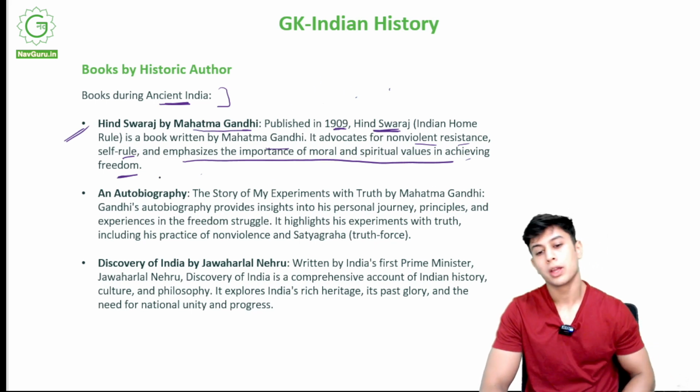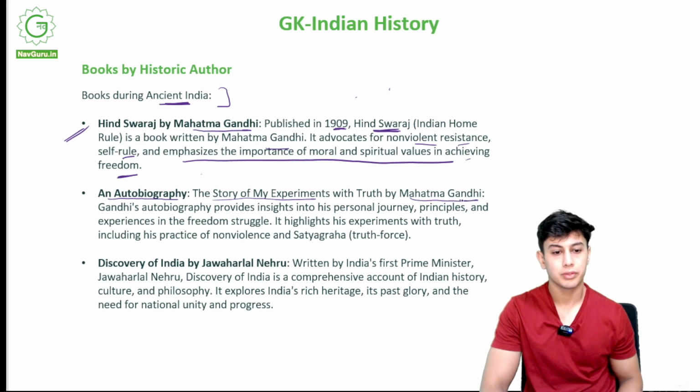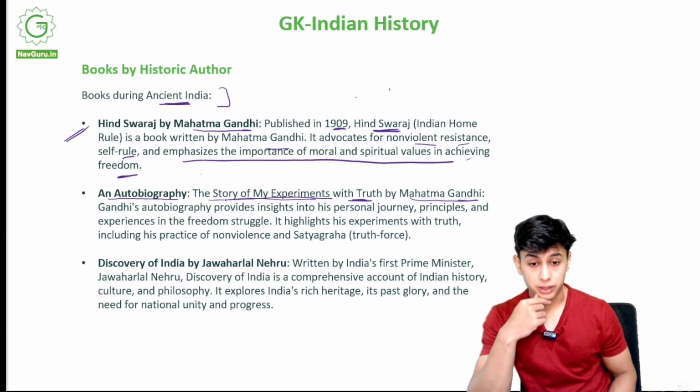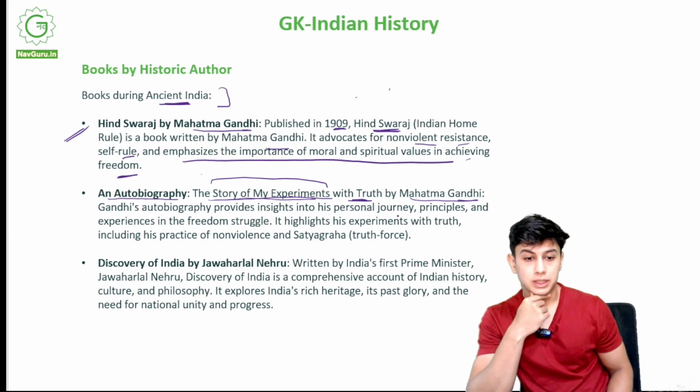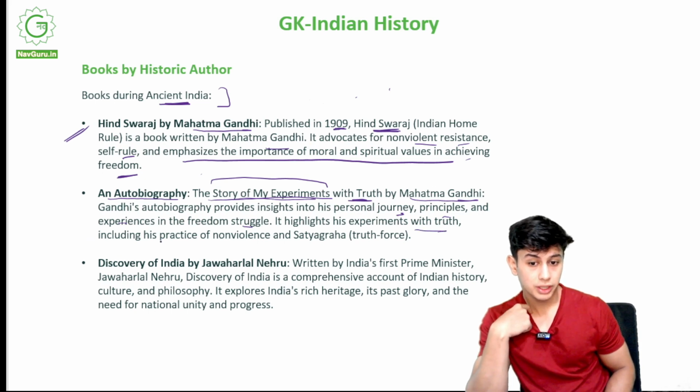An autobiography. So we study about an autobiography. This is The Story of My Experiments with Truth by Mahatma Gandhi. What does it talk about? Okay, this is Gandhi's autobiography, the name is this. It provides insights into his personal journey. He talks about his own journey, his principles, what happened with him, his experiences in the freedom struggle. It highlights his experiments with truth, including his practice of non-violence and satyagraha.